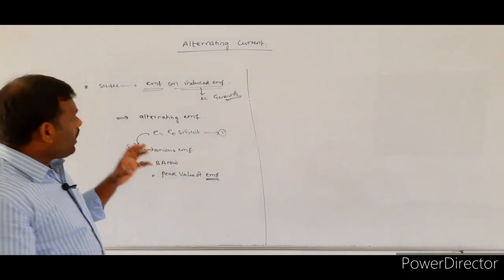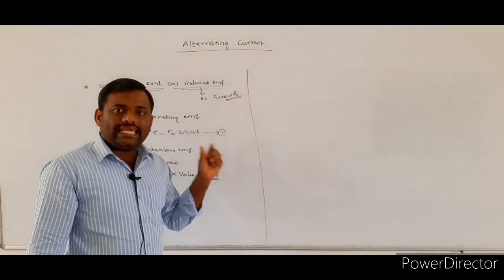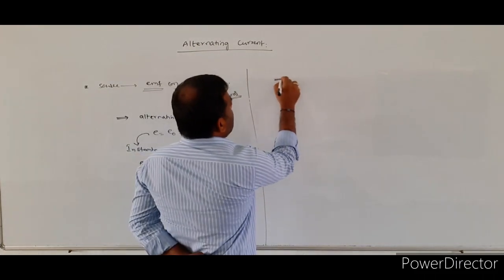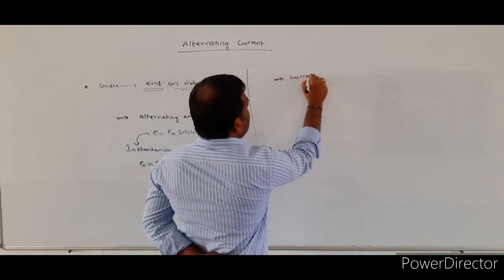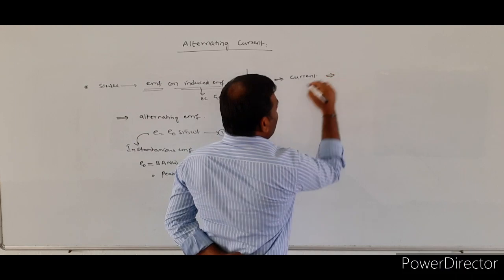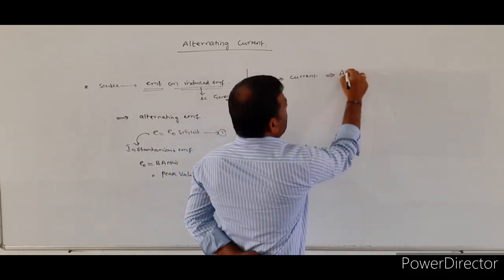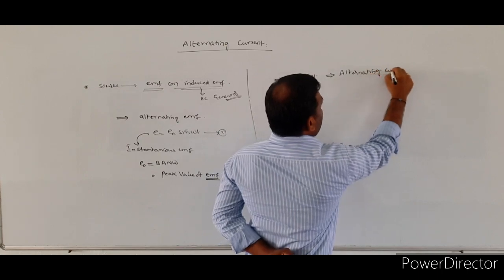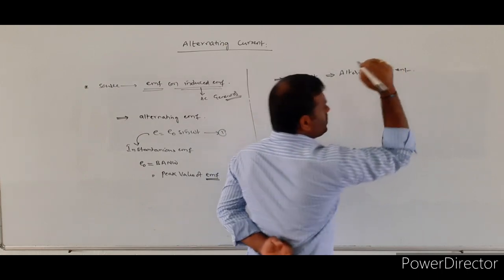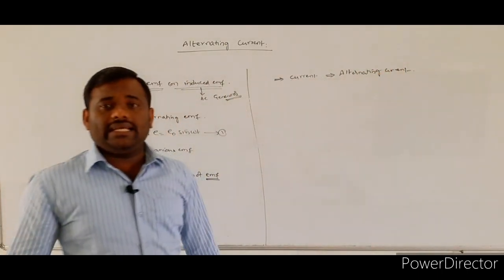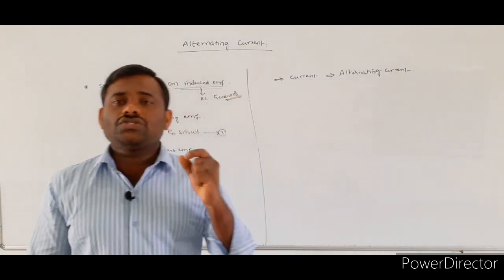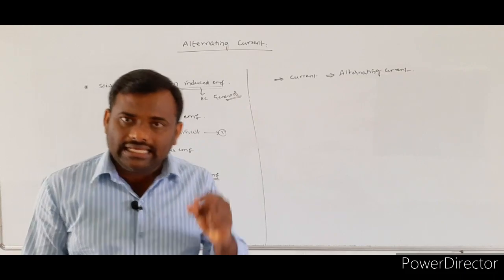Whenever you apply this alternating EMF in a given circuit, you get a current. That current is named alternating current. So how do you get the alternating current? The alternating current comes from the source of alternating EMF.